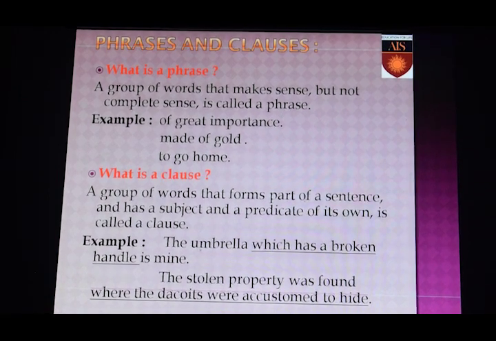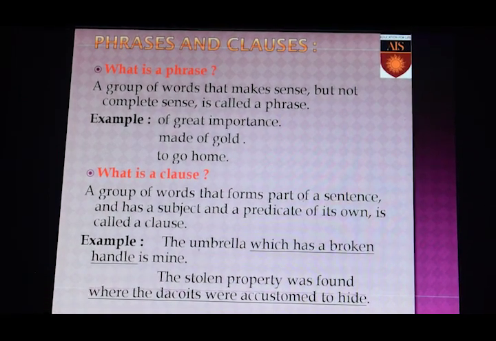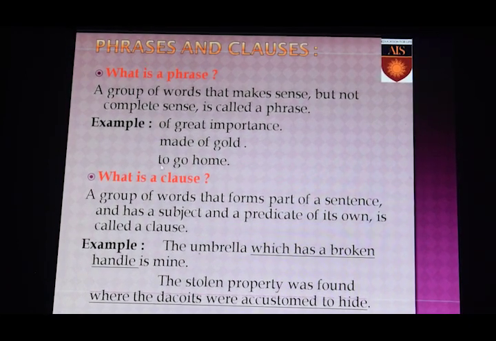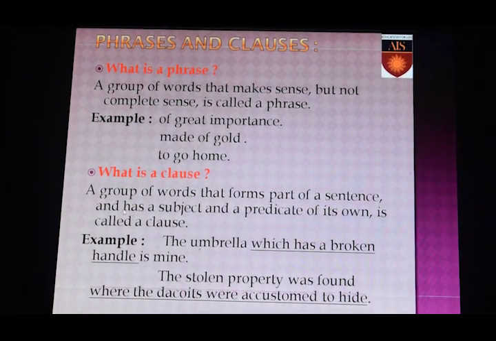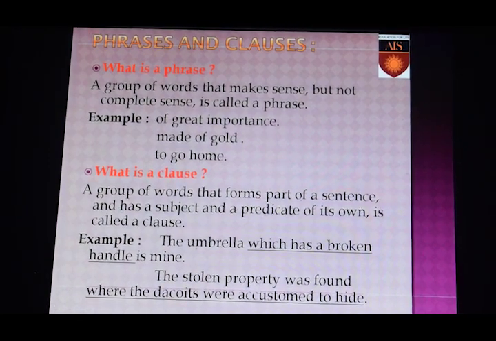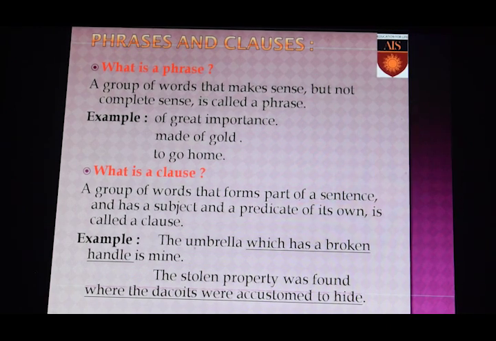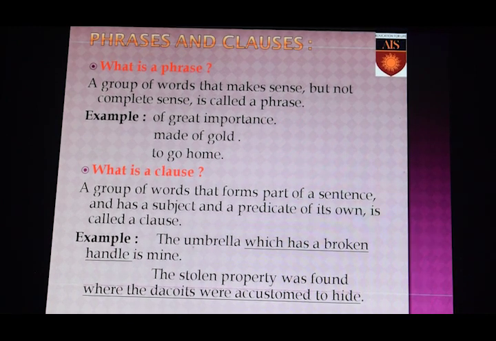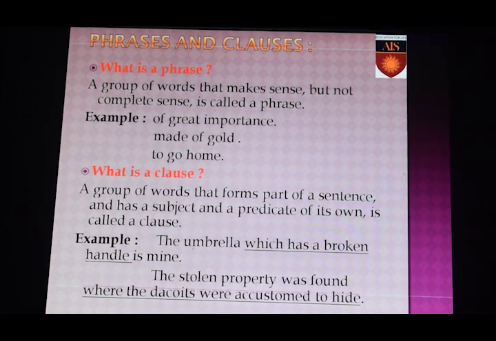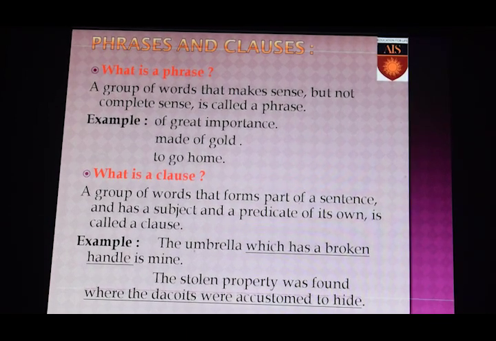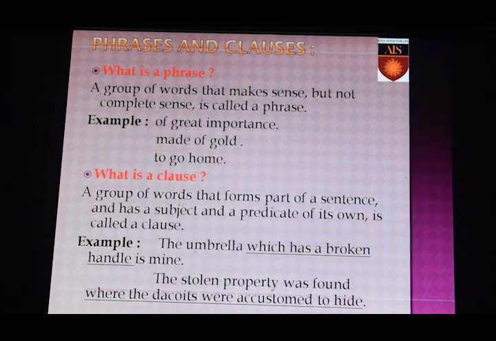If you look at these examples, number one, of great importance, number two, made of gold, number three, to go home, you will see that these groups of words are making sense but not complete sense. That is, these are not complete sentences. Now, if we add or join a few more words with these phrases, then these phrases will turn into complete sentences. So, let us see now.